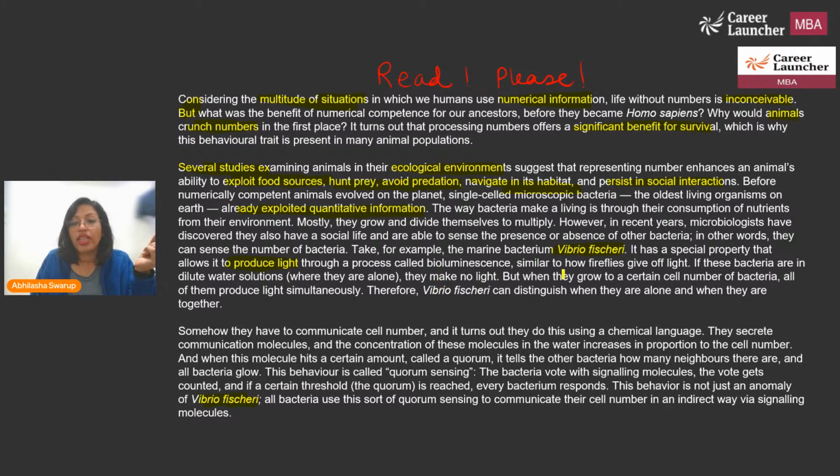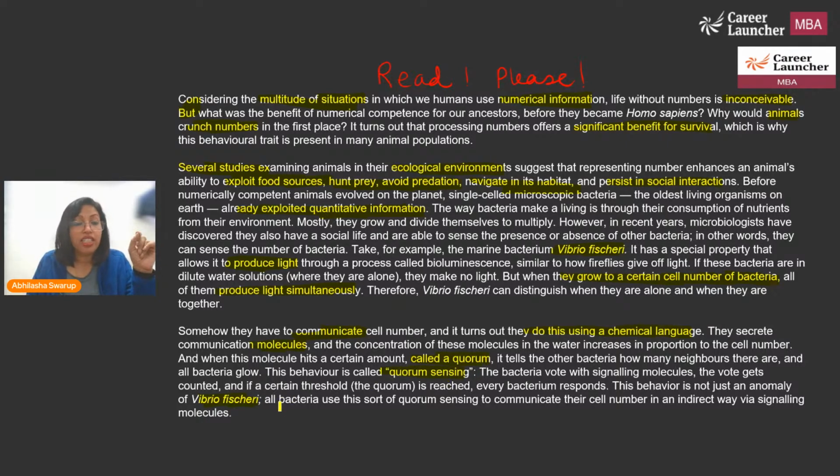So when they grow to a certain cell number, then they all produce light, so they can distinguish when they're alone and when they're together, and they communicate the cell number. And for this, they're using a chemical language. They secrete some molecules, and the molecules increase, and then the certain number is hit, which is the quorum. Then they all start glowing. This behavior is the quorum sensing behavior.